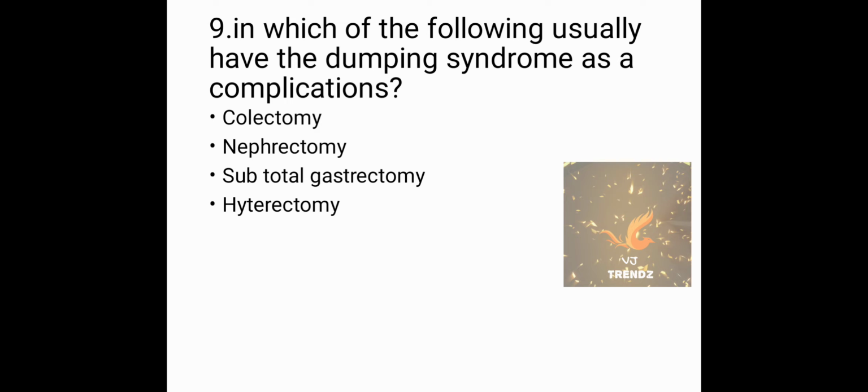Colectomy is removal of all or part of the colon. Nephrectomy is removal of part of the kidney. Subtotal gastrectomy is removal of part of the stomach. And hysterectomy is removal of the uterus. The answer is subtotal gastrectomy.